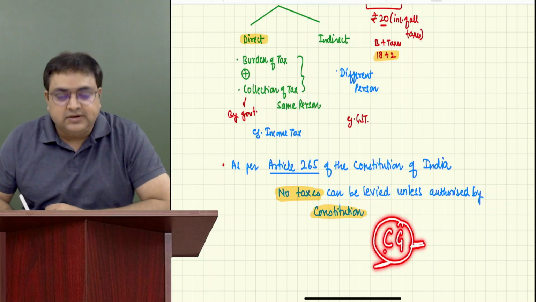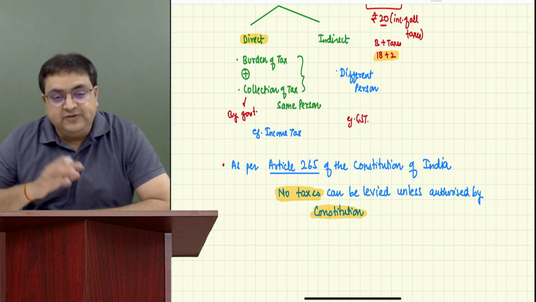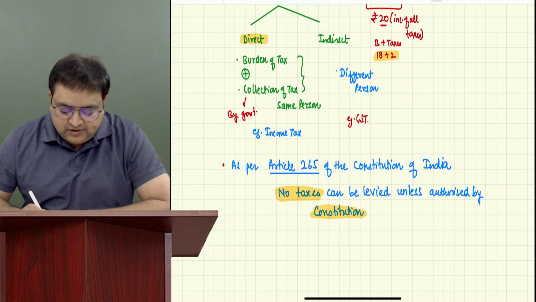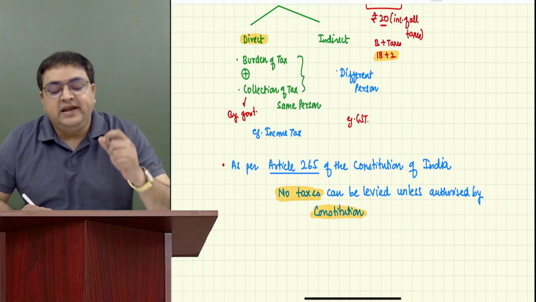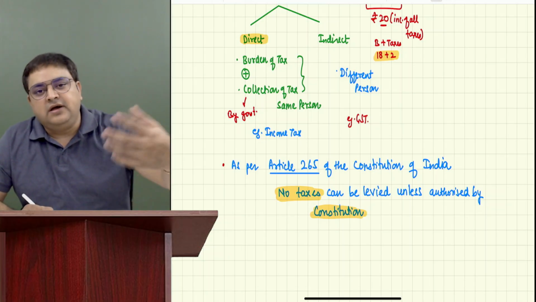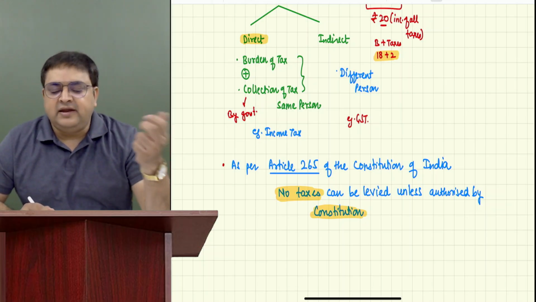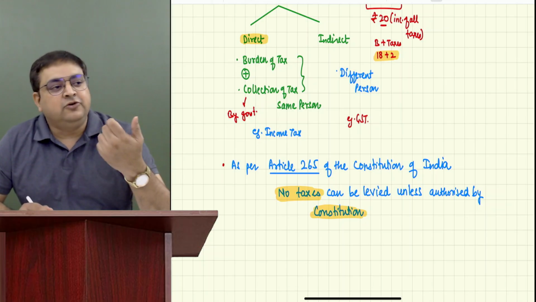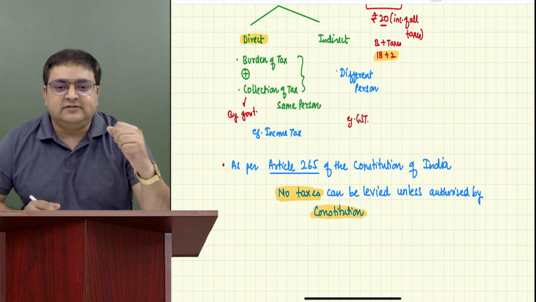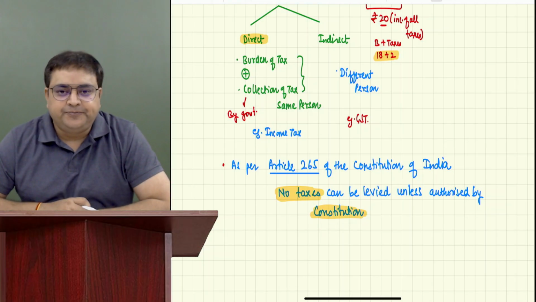If they are not authorized by the Constitution, they cannot collect taxes. If they are collecting taxes, that will become illegal taxes. It will become illegal. So they have to collect taxes as per the legal way, as per the Constitution of India. They cannot come up tomorrow and say, Mr. Modi woke up early in the morning at 6 o'clock, and while he was brushing his teeth, he thought, now let us increase the revenue of India, let us levy one more new type of taxes. No, we cannot levy any type of taxes unless and until it is given by the Constitution of India.